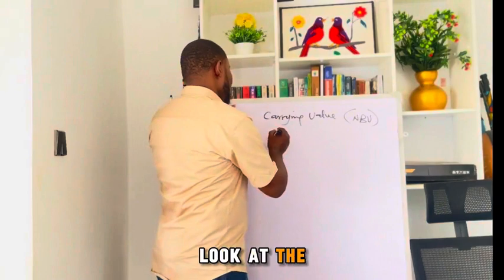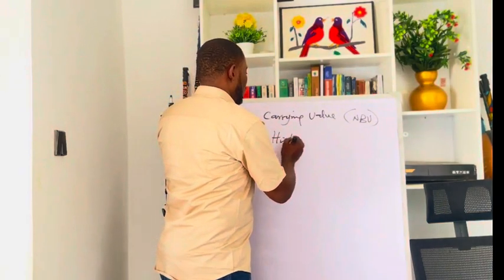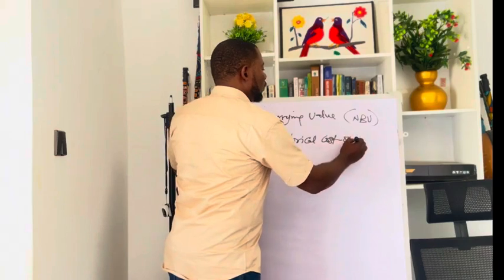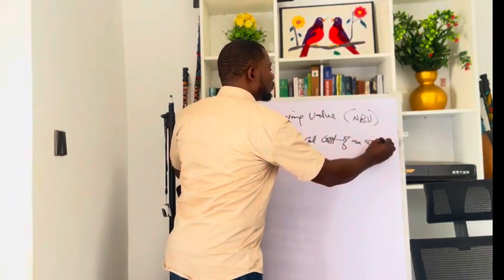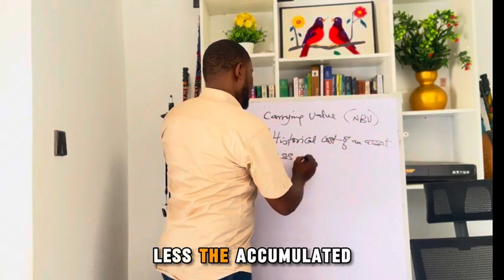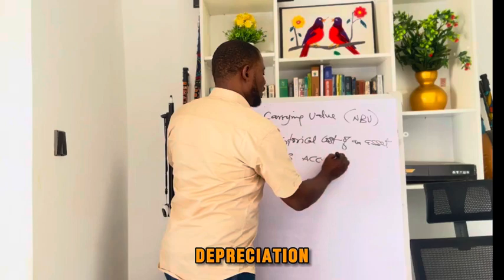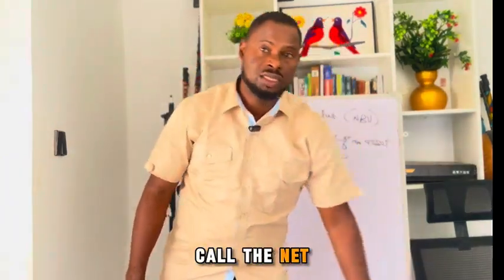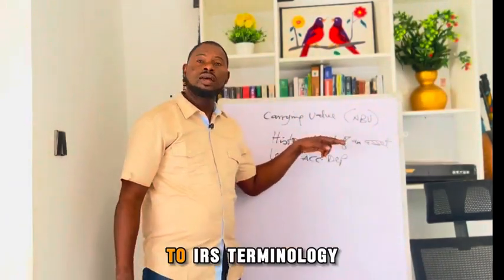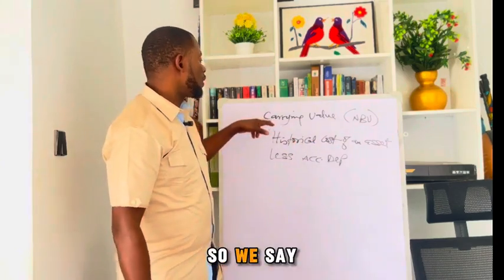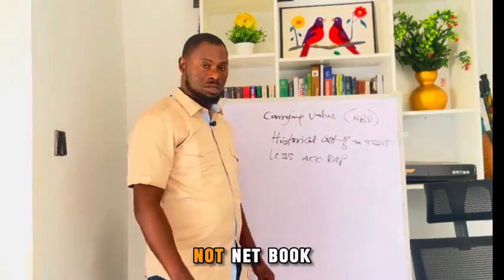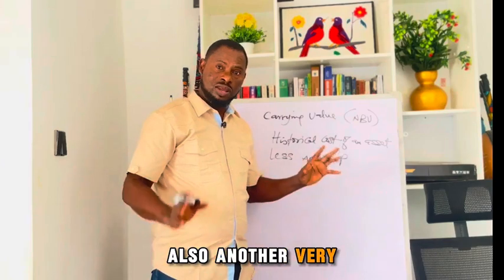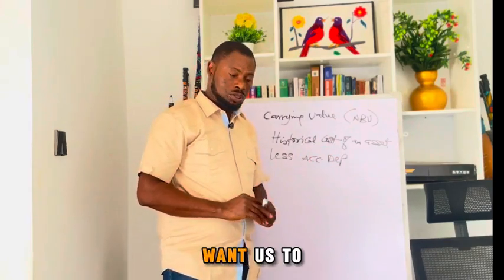If you look at the historical cost of an asset, less the accumulated depreciation, this is what gives us the carrying value, or what we call the net book value. But I want us to stick to IFRS terminology, so we say carrying value or carrying amount, not net book value, but they mean the same thing. So this is also another very important definition that I want us to stick to.